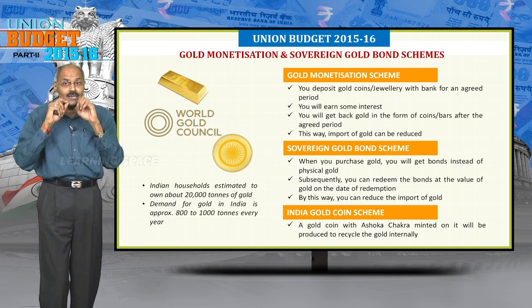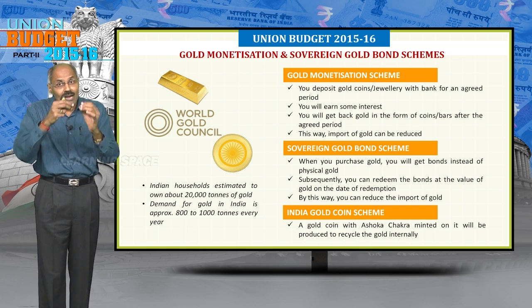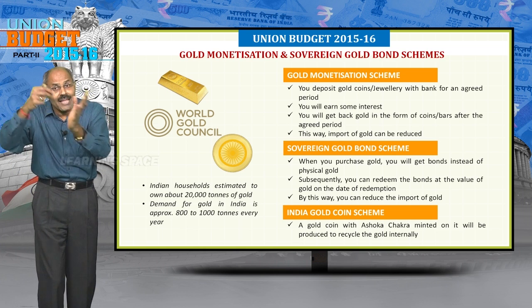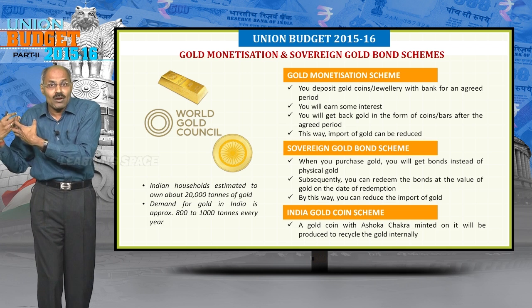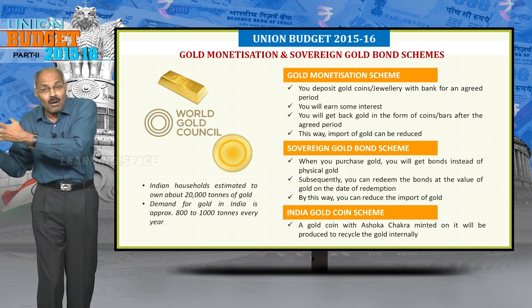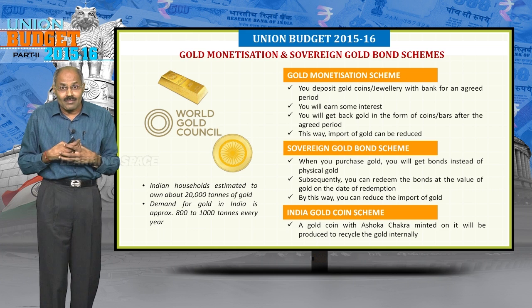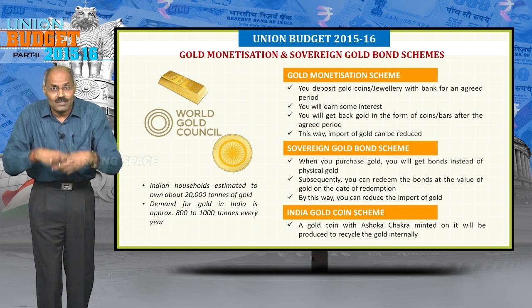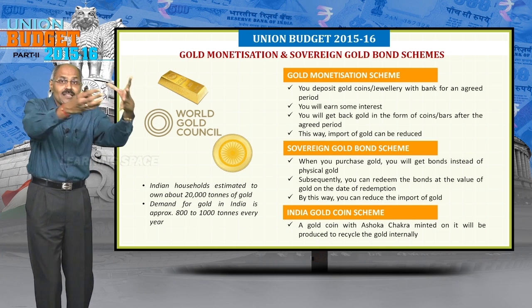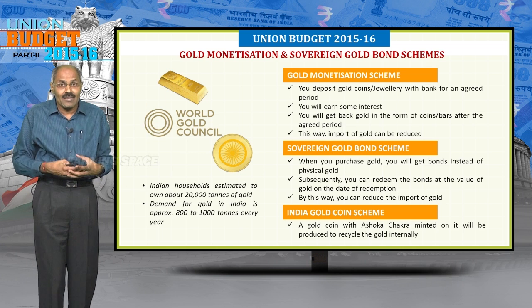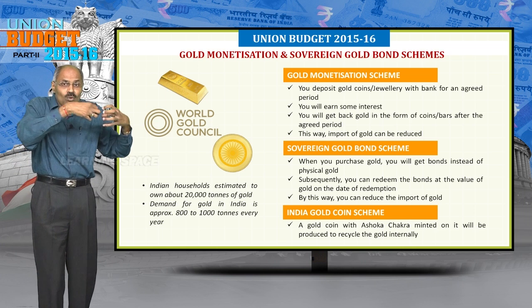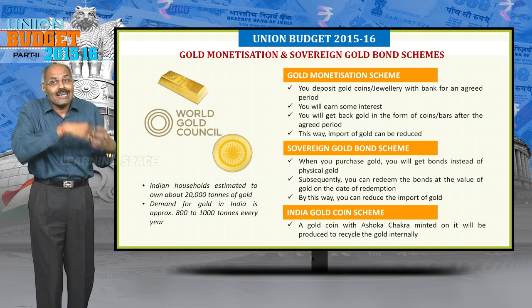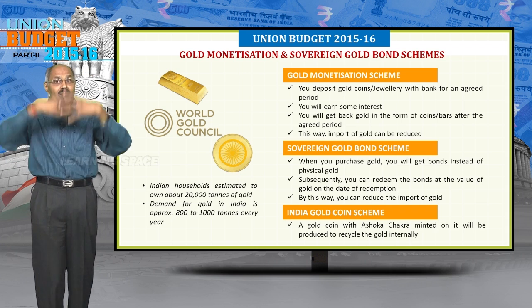Whatever gold you are depositing will be utilized by the jewelers to prepare jewelry. So they want to bring some gold held by the households into the mainstream so that import can be reduced.